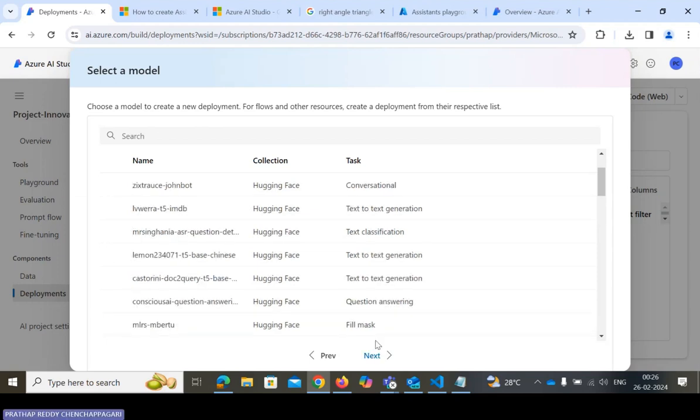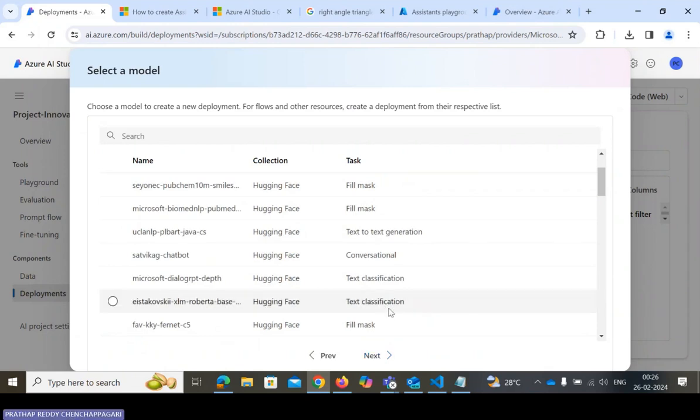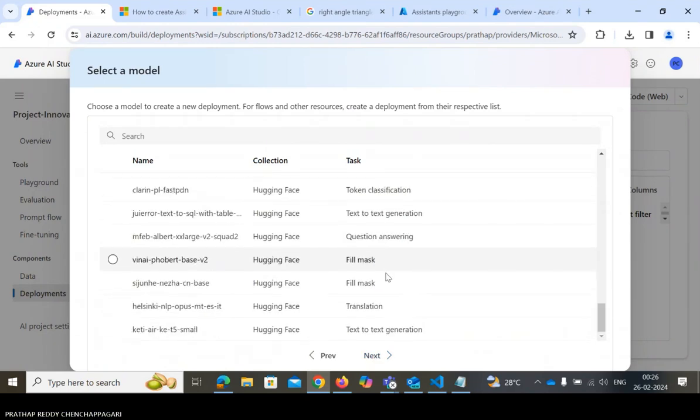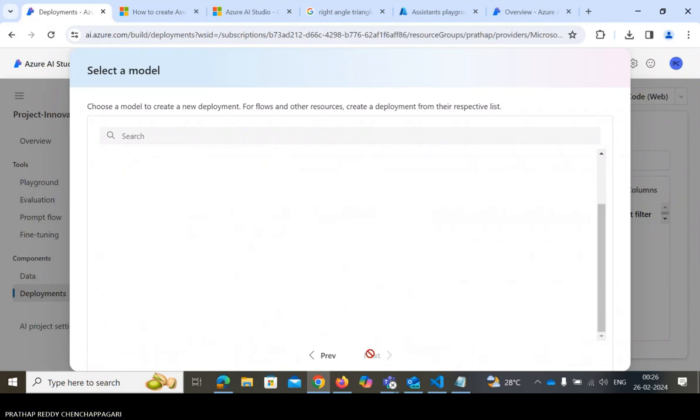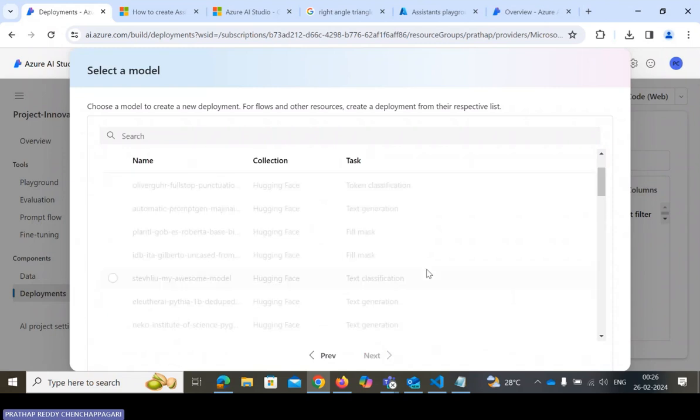I will use models and fill mask. Sorry, we need to select some preference. We need to pick which models we want to ask and deploy that model.